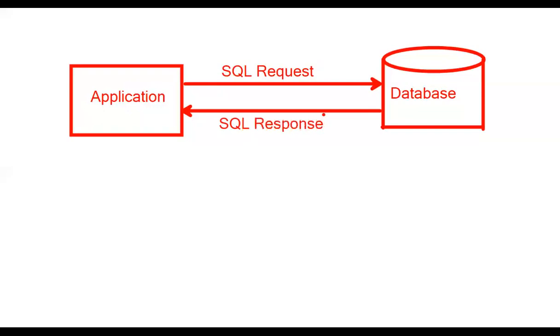In a database, thousands of tables will be there, and lakhs of records will be there. What you want, you send a request to get the data. You can see the data, but you cannot see the database. The database contains data. If you want to see that data, one application is required. That application is the SQL prompt in the Oracle database. For other databases, there will be other types.